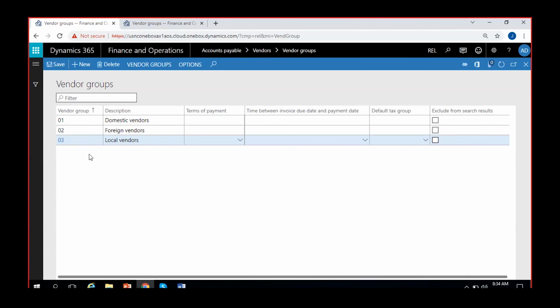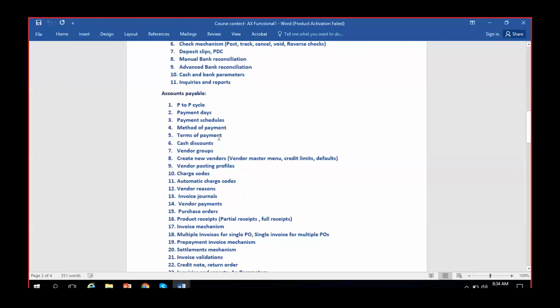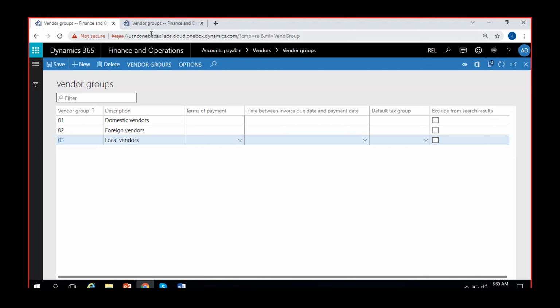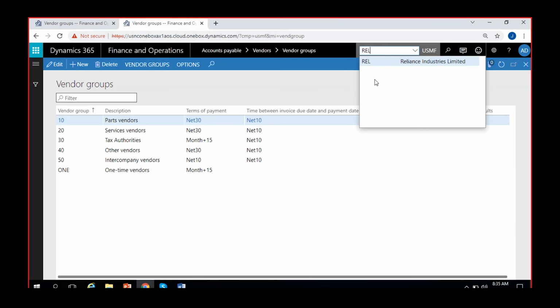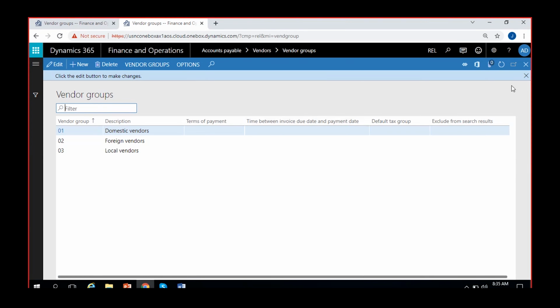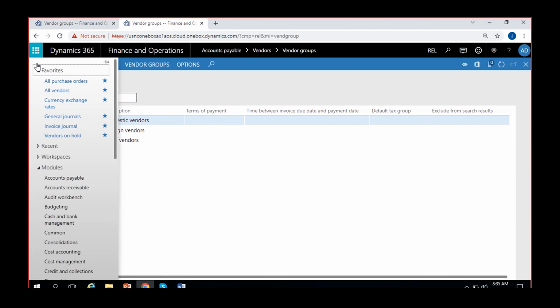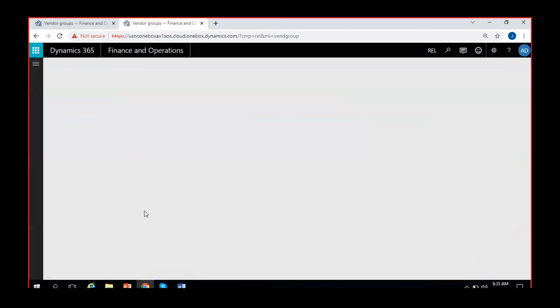So we can proceed with the next configuration, the creation of vendors. Okay. So I'll go to this tab now. I'll go back to the same in Reliance, change the company back to Reliance. So I can see 3 vendor groups here. For creation of vendors, you have to go to the accounts payable module, and in that you have all vendors here. Accounts payable, all vendors. So I'll create one vendor.